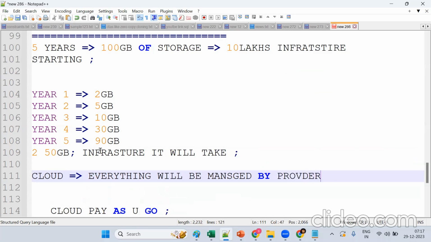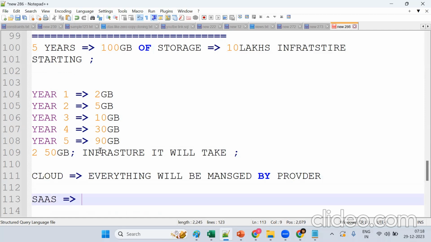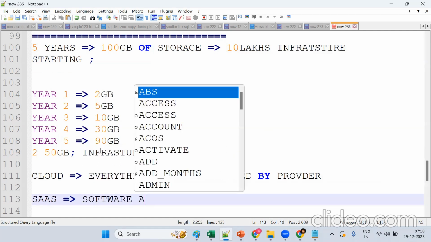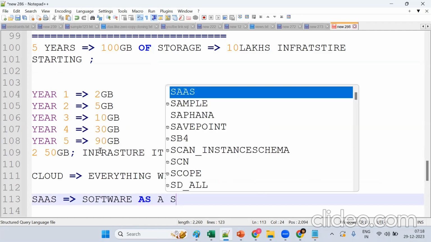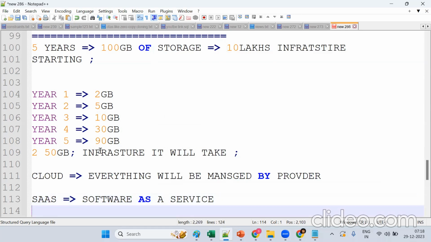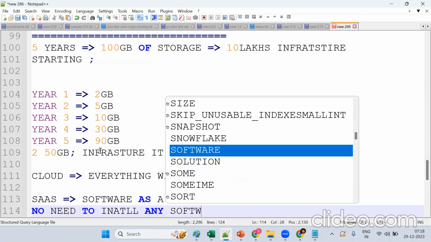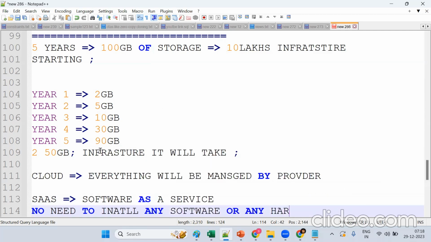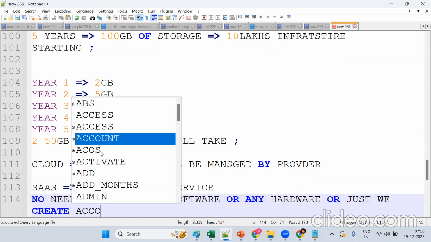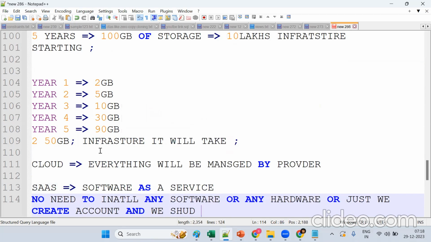Now what is SaaS? Anyone knows the abbreviation for SaaS? Software as a service. What exactly does that mean? There is no need to install any software or any hardware. We just create an account and access those things. The infrastructure management is all handled by the software service provider.